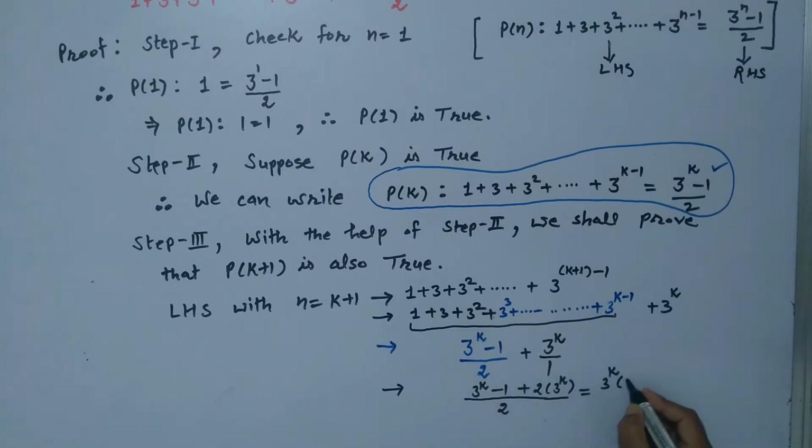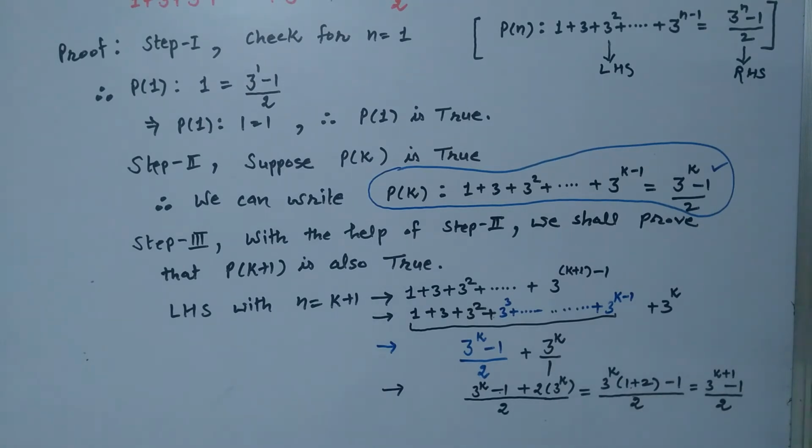Here this is 1, here this is plus 2, minus 1 is outside, upon 3. So again this becomes 3 raised to power k times 3 raised to power 1. Base is equal, powers will be added, so this will become (3 raised to power k plus 1 minus 1) upon 2.